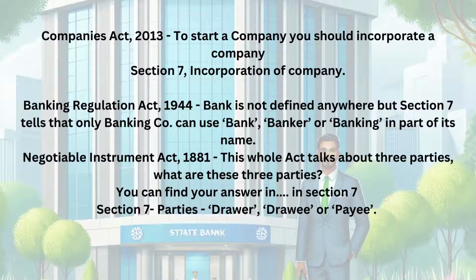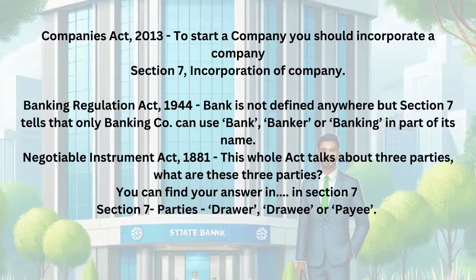Next, Companies Act 2013. To start a company, you should incorporate a company. The process to incorporate a company is given where? Again, your answer is section 7. Banking Regulation Act 1944. Bank is not defined anywhere, but your section 7 tells you that only a banking company can use bank, banker or banking in its name.